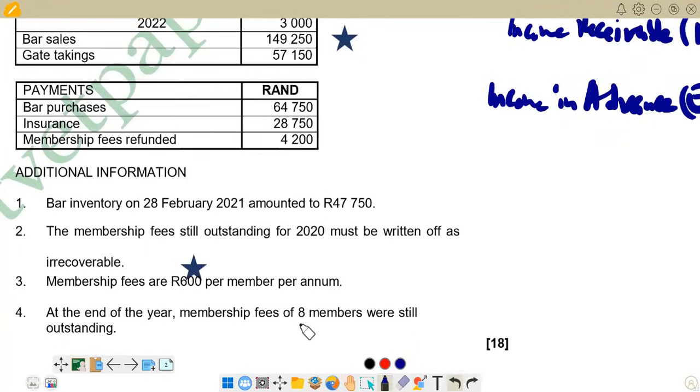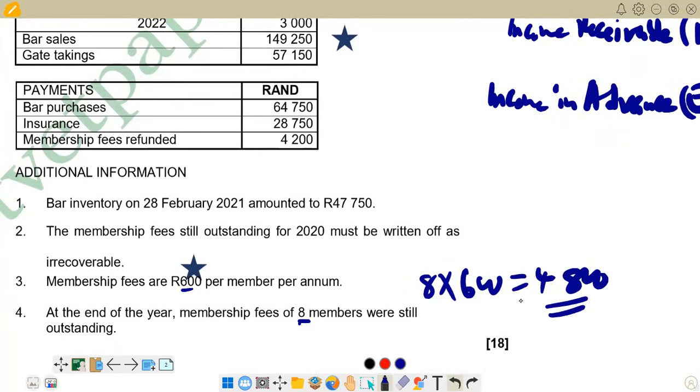We have got 8 members, each one 600. So in total, we are going to say 8 times 600, and when you multiply that you get 4,800. So this one is the one that is receivable at the end.